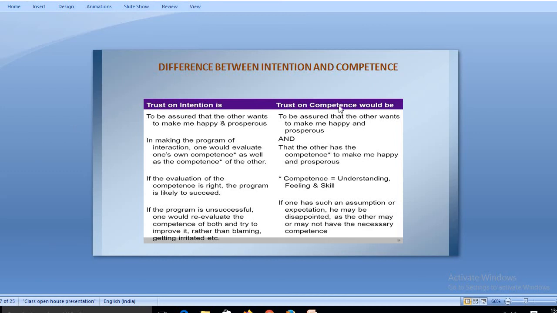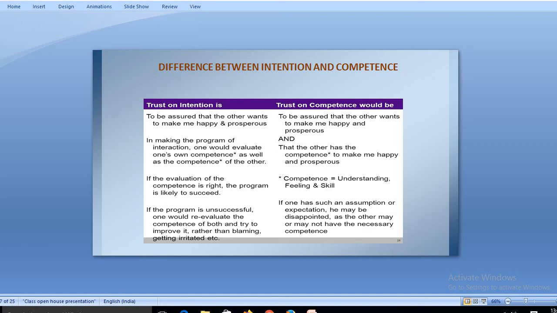Now, what is intention and what is competence? If I talk about the difference between these two, you can have a look at this one. To be assured that the other wants to make me happy and prosperous, this is intention. जहाँ पे दूसरे लोग चाहते हैं कि हम मैं भी prosperous और मैं भी बहुत ज़्यादा क्या बोलूँ happy हूँ. And the trust is basically competence. Competence means that the other person is able to make you happy, and where the other person can make you happy is his competence.